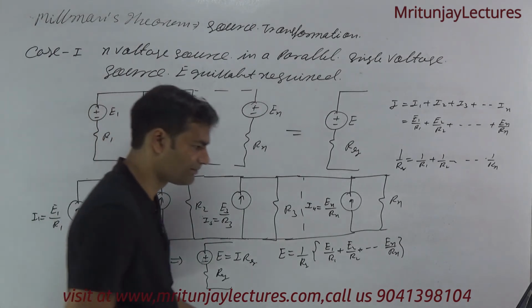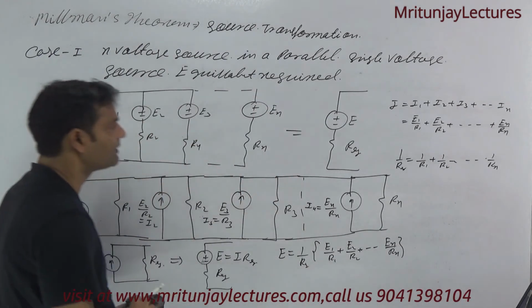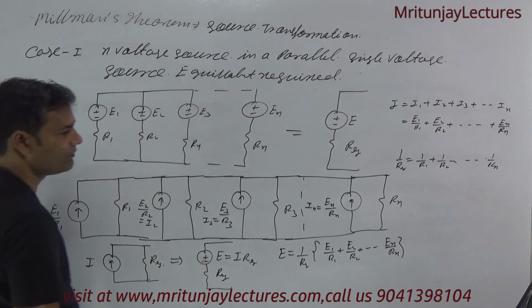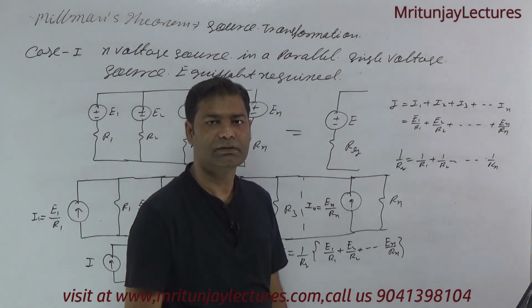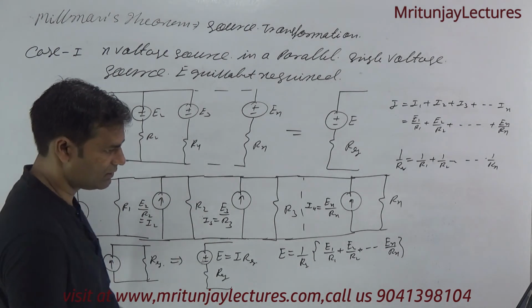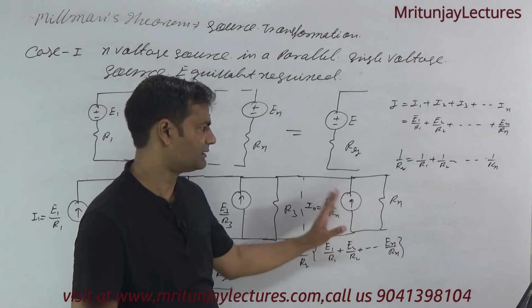Similarly, case second, if n current sources are in series. Clear? This one is according to, if n voltage sources are in parallel, then what is the equivalent? If you convert into the corresponding equivalent, then we get like this one.